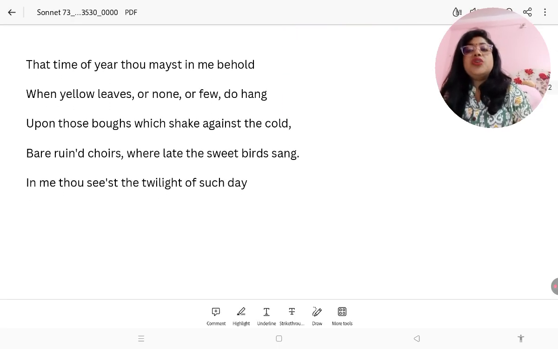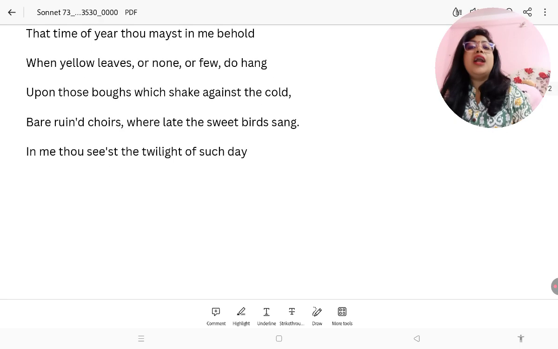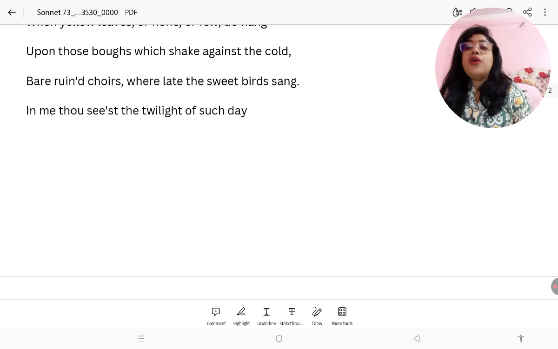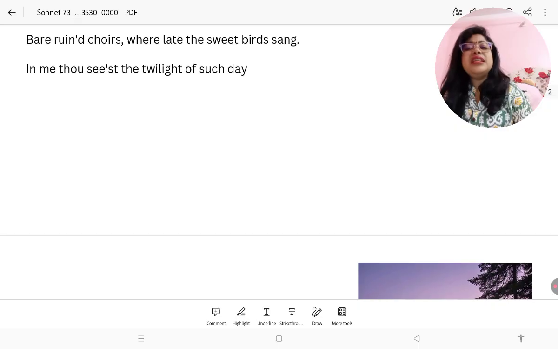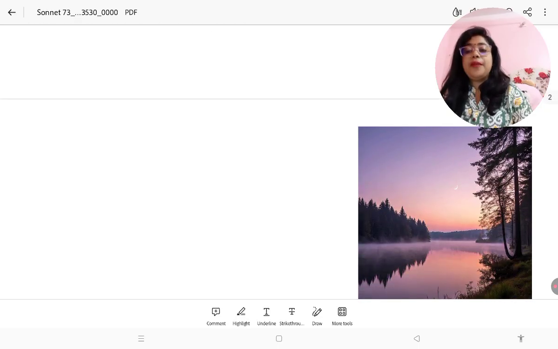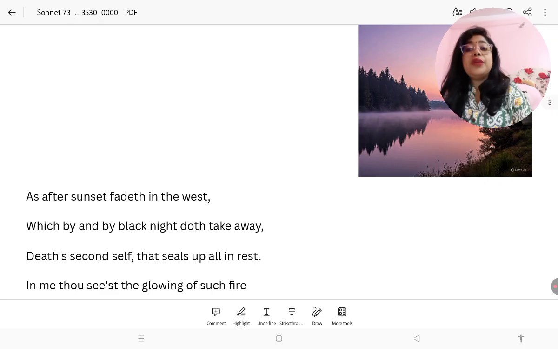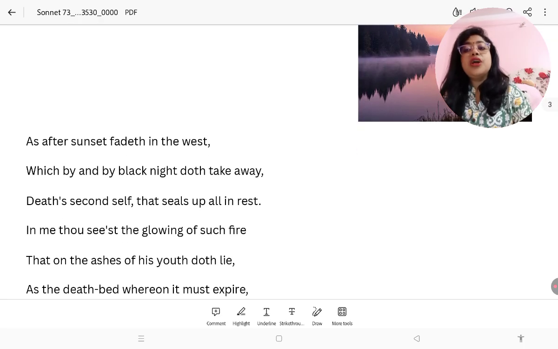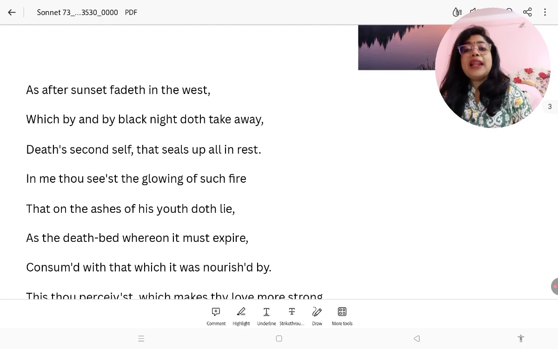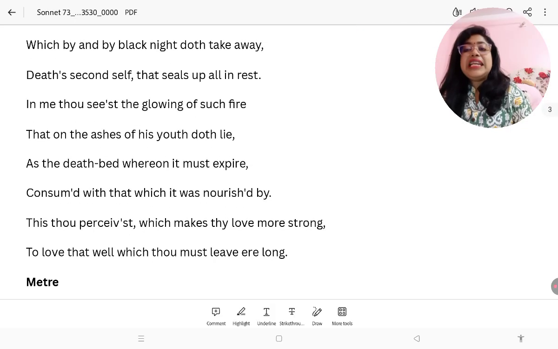That time of year thou mayst in me behold, when yellow leaves, or none, or few, do hang upon those boughs which shake against the cold, bare ruined choirs where late the sweet birds sang. In me thou seest the twilight of such day as after sunset fadeth in the west, which by and by black night doth take away, death's second self that seals up all in rest.